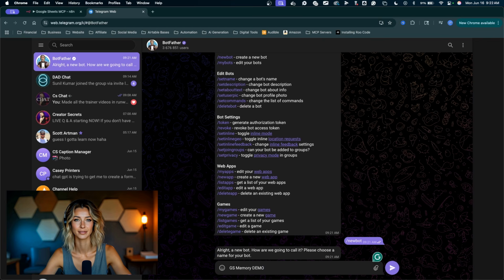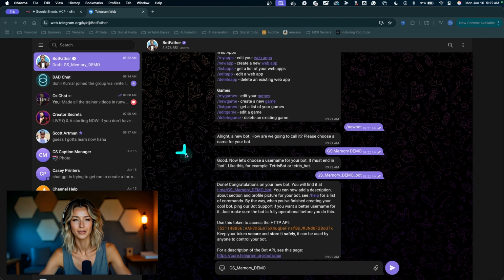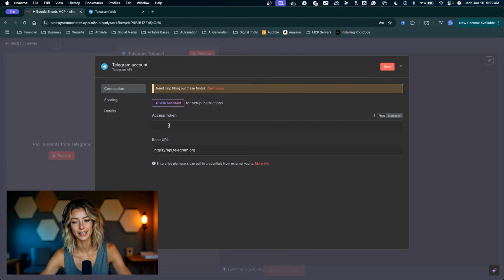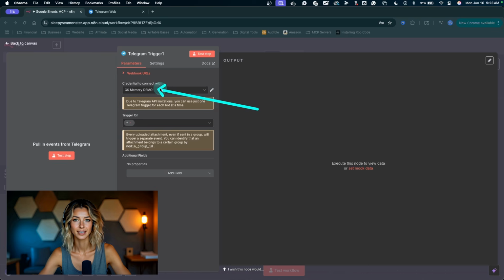So I'm going to name this bot GS Memory Demo. Send that off. Now we need to come up with the username for this bot. So I'll just copy this one, GS Memory Demo, but this cannot have any spaces, and we need to include the word bot somewhere in there. So I'll say bot. Send that off. There we go. We can start a conversation with the new bot right here. We're going to grab this API key, click on that to copy it, jump back into n8n, paste the API key right there, and I'll name this connection the same thing as the bot. Click save, close this window, and now we've got our new Telegram connection.